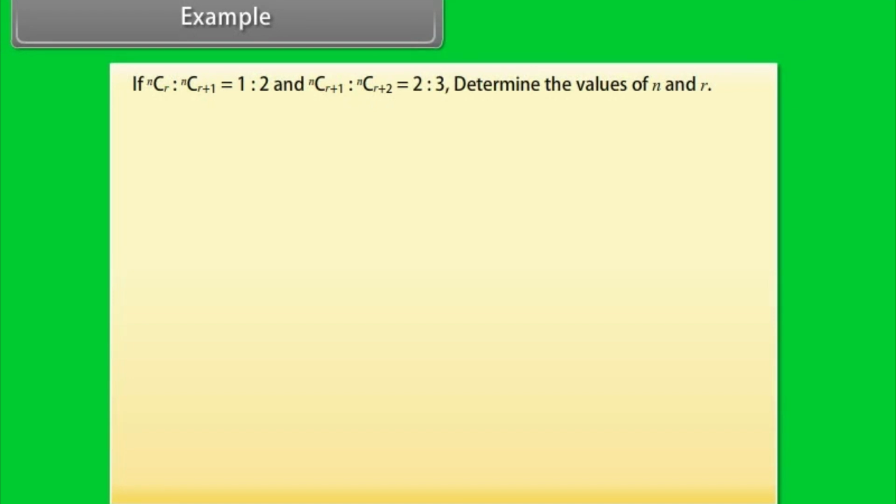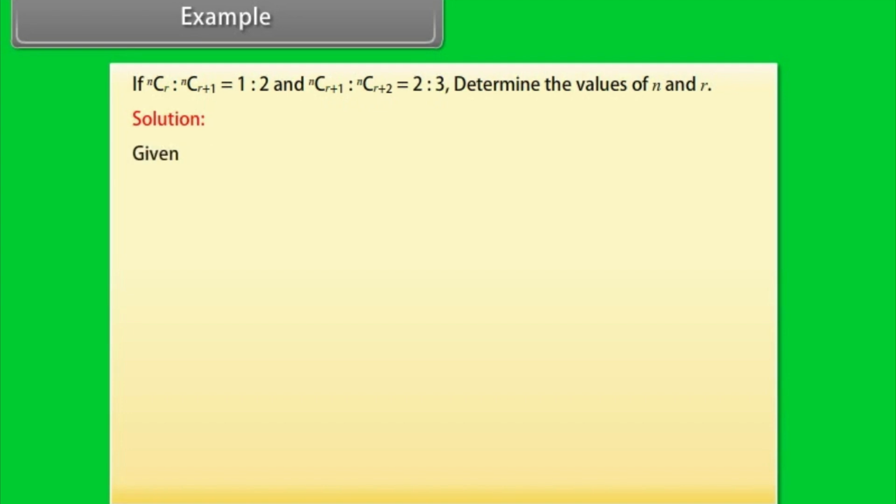Example. If nCr is to nC(r plus 1) is equal to 1:2 and nC(r plus 1) is to nC(r plus 2) is equal to 2:3, determine the values of n and r.